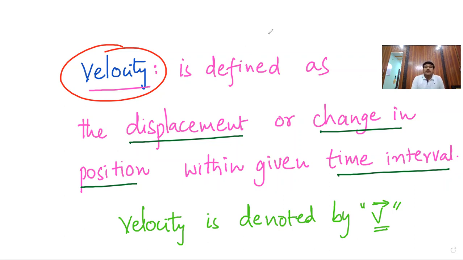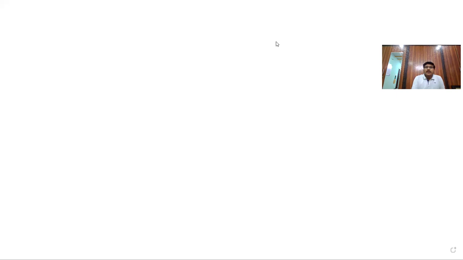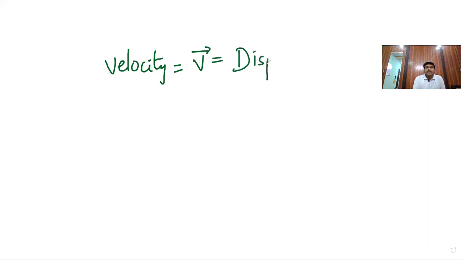If I define the velocity, v bar is nothing but displacement by time. Displacement by time.